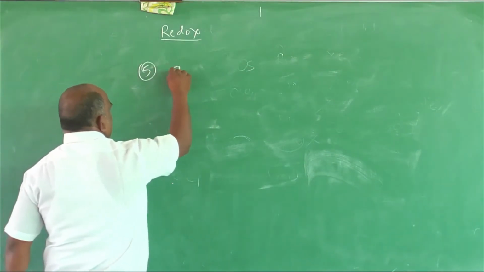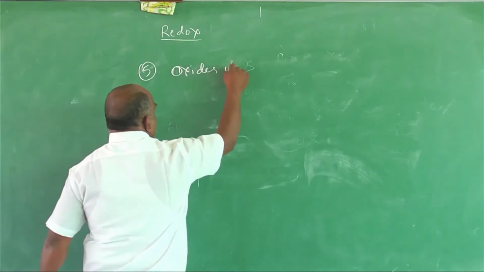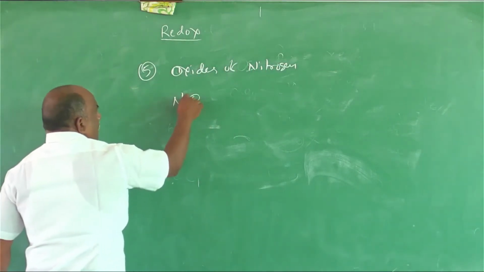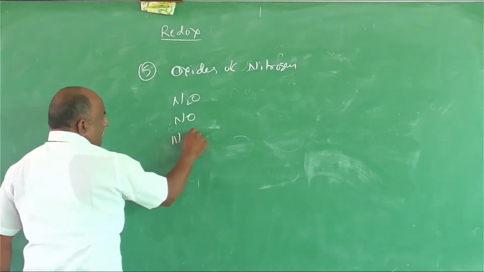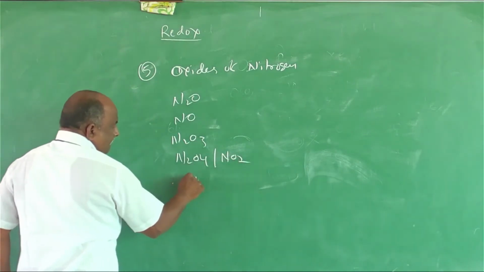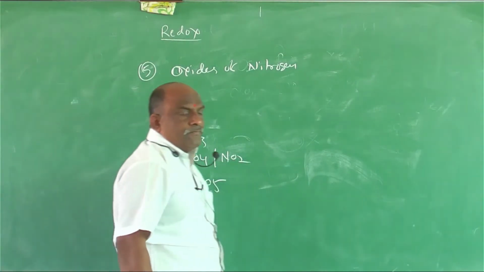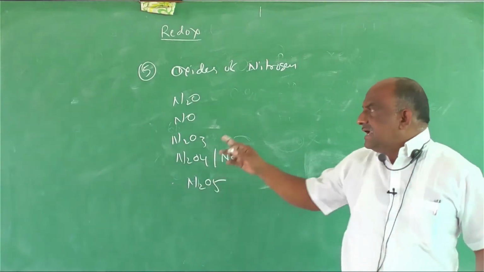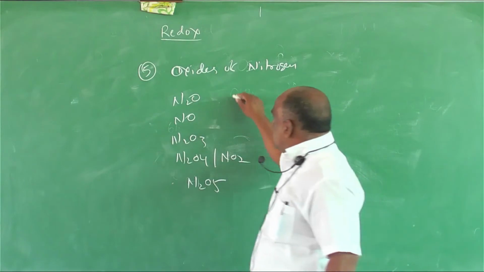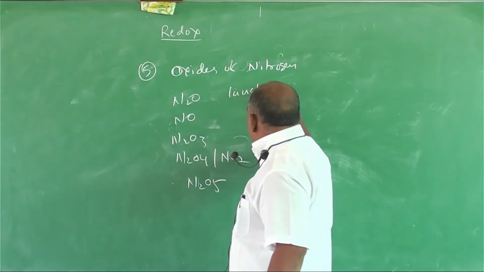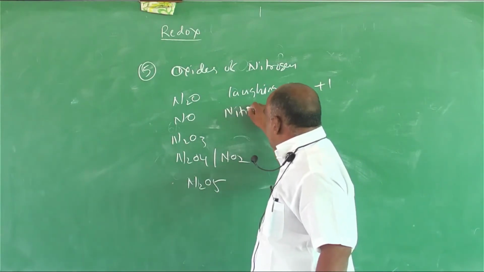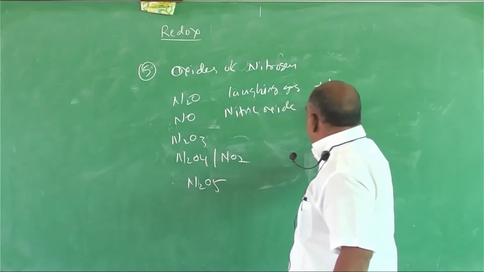The oxides of nitrogen: N2O, NO, N2O3, N2O4 or NO2, and the last one is N2O5. The first is nitrous oxide, laughing gas, +1. Then nitric oxide, +2.